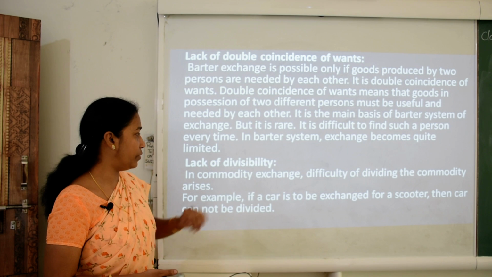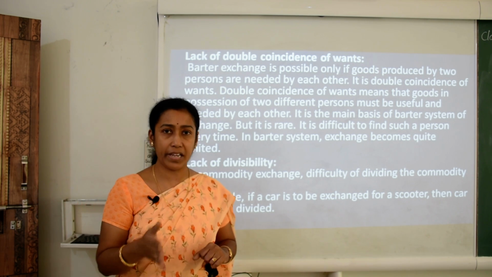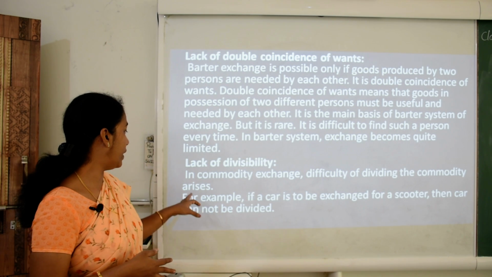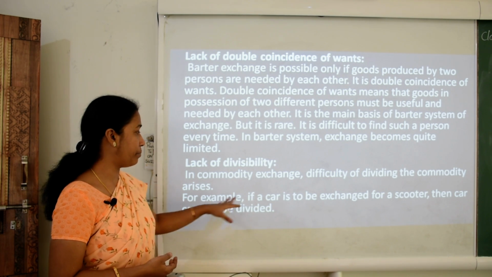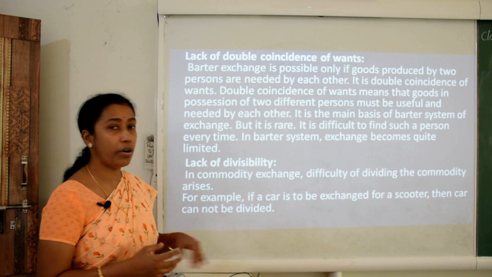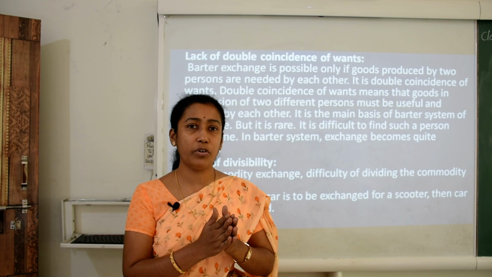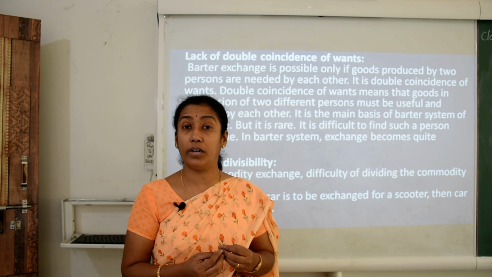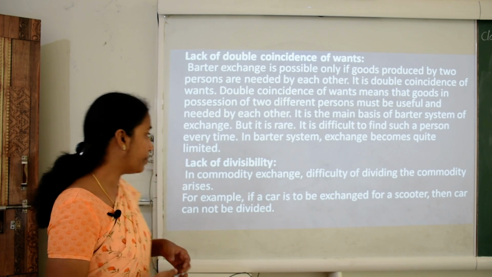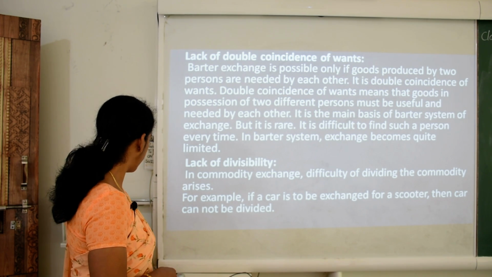Second was lack of divisibility. Lack of divisibility means we cannot divide a commodity or goods. For example, if a car is to be exchanged for a scooter, then the car cannot be divided or the scooter cannot be divided for that. So a commodity cannot be divided, and it has lack of divisibility. In the case of the money exchange system, this problem was not there.